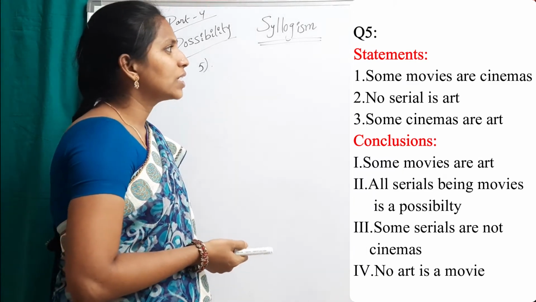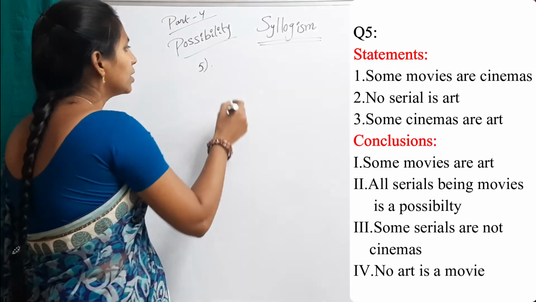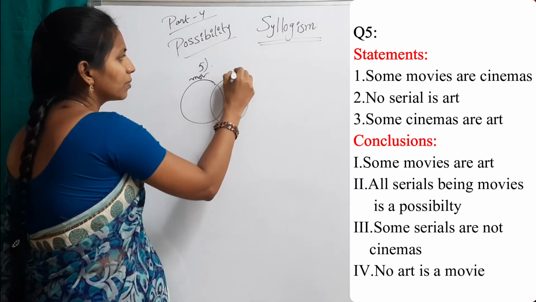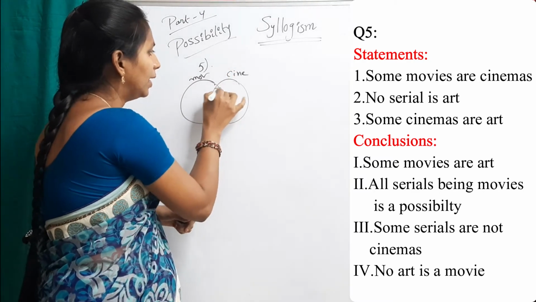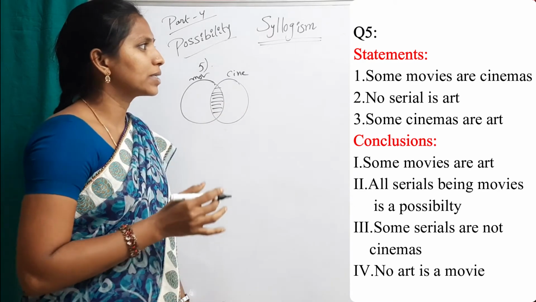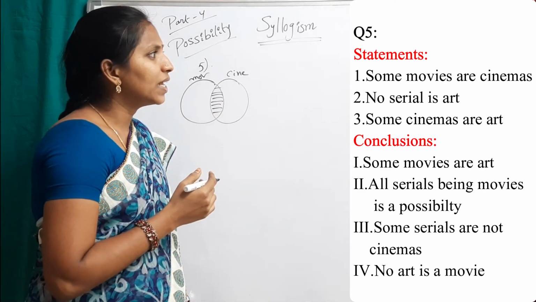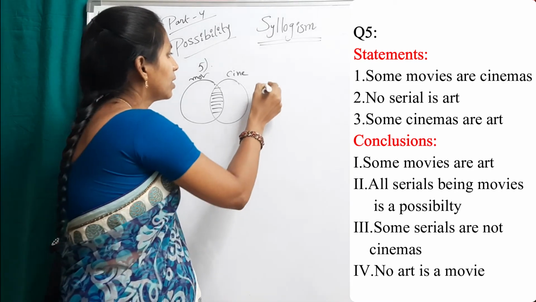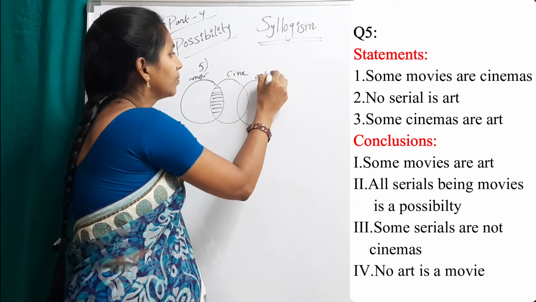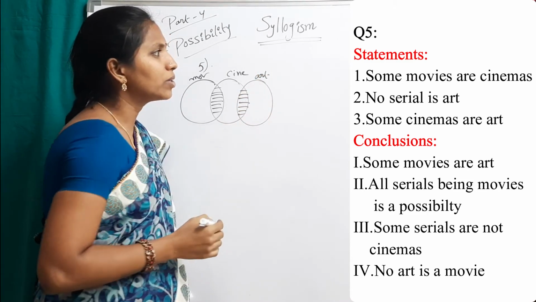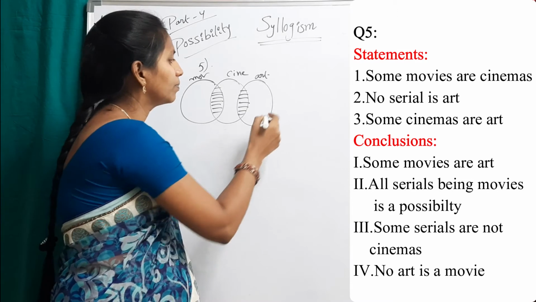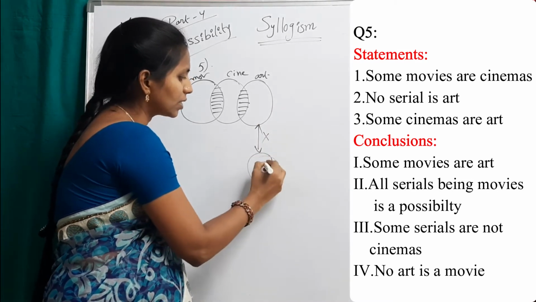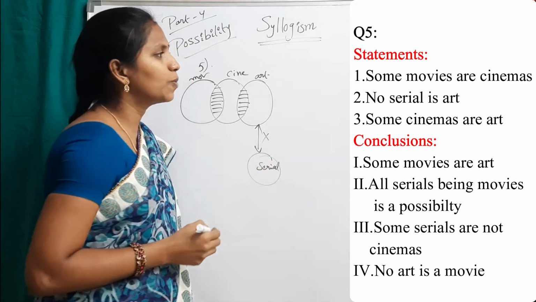Now see the fifth question. Some movies are cinemas. This is the intersection part of movies and cinemas. Second statement, no serial is art. Okay, go for the third one. Some cinemas are art. Now coming to the second statement, no serial is art. This is a serial. This is the basic diagram.